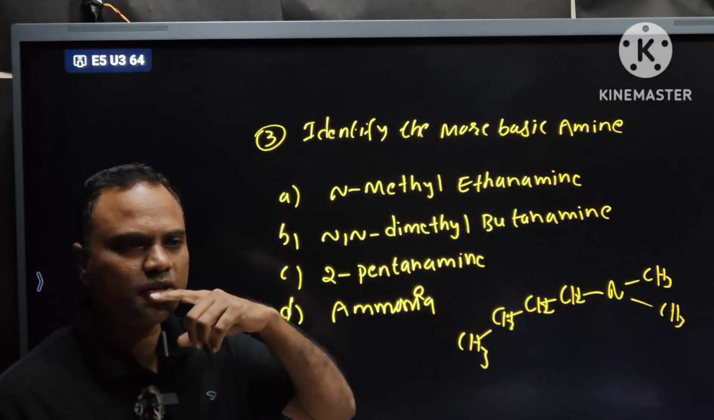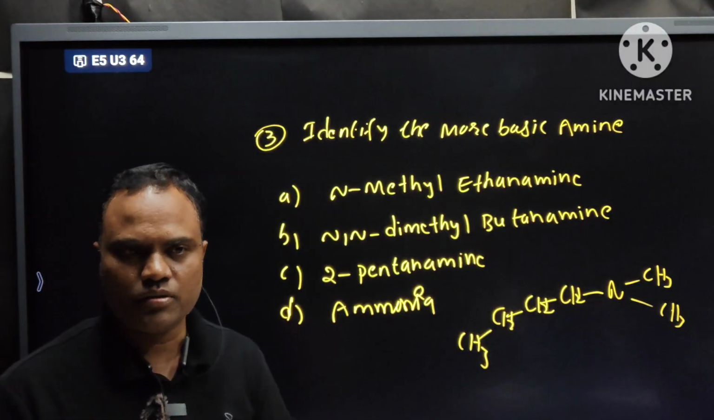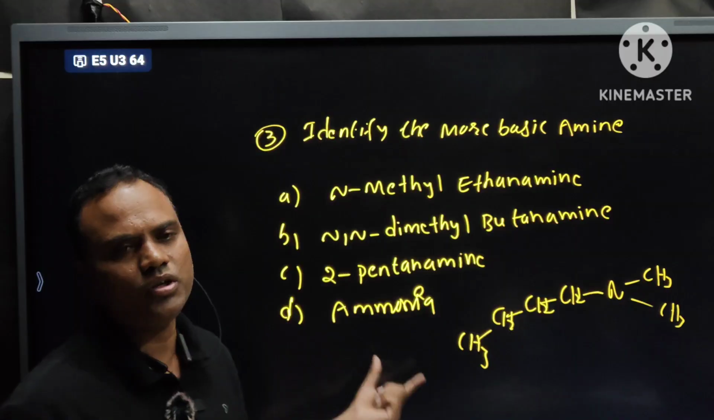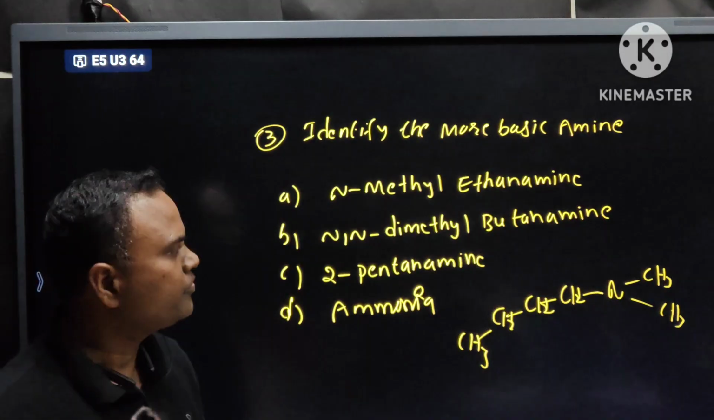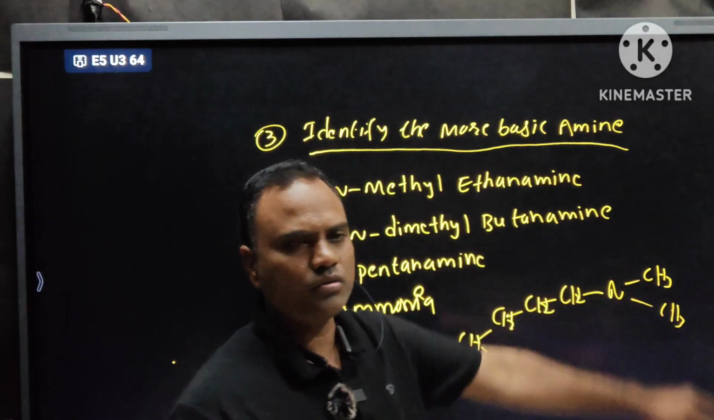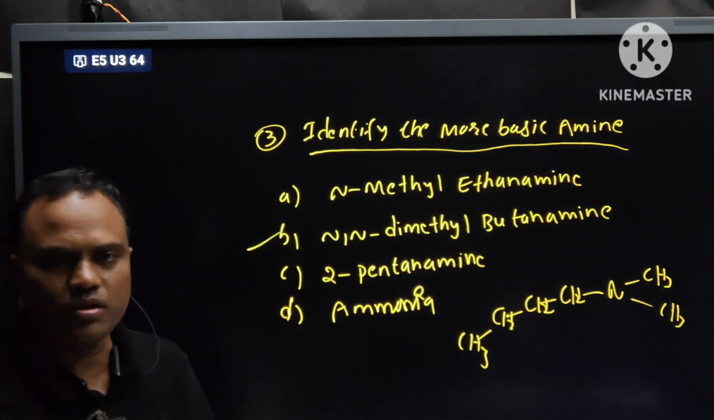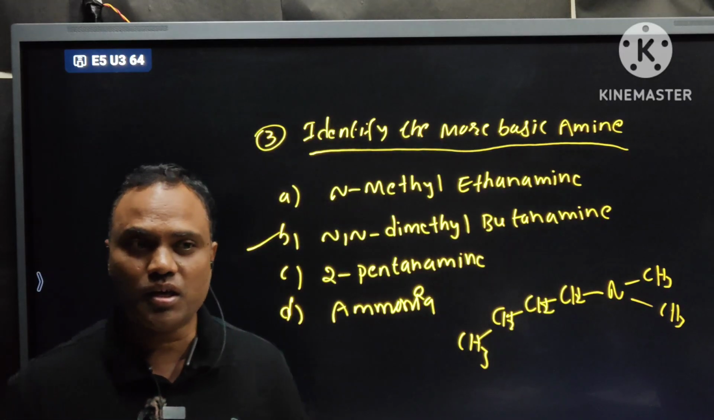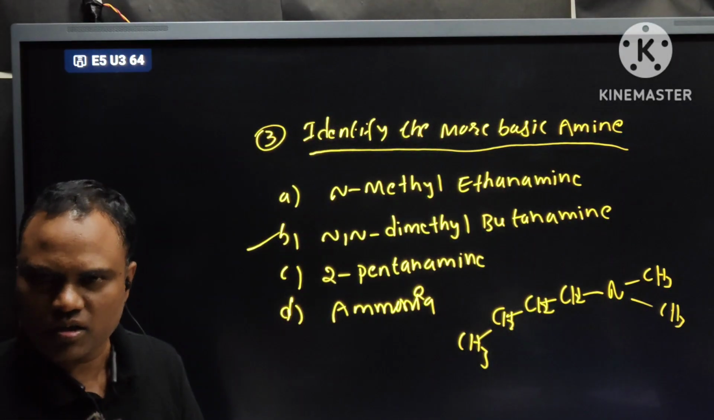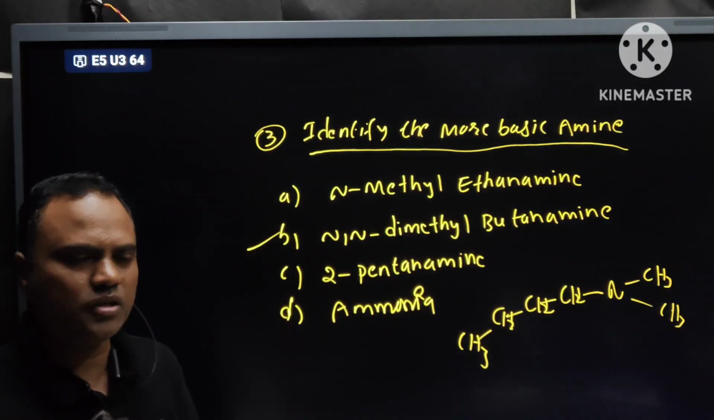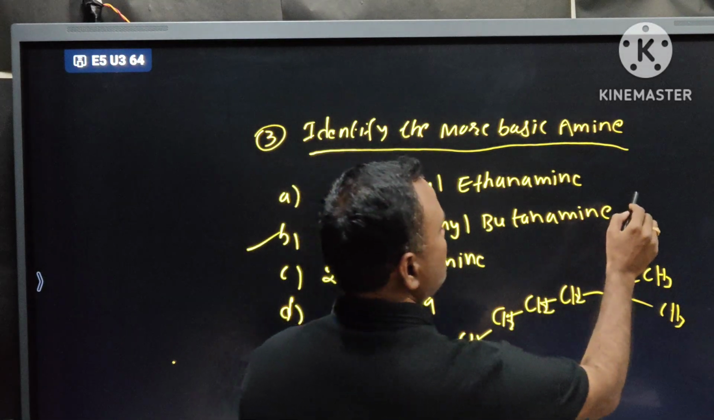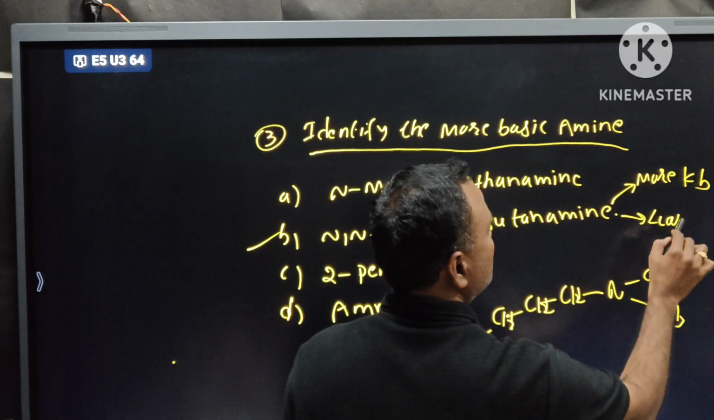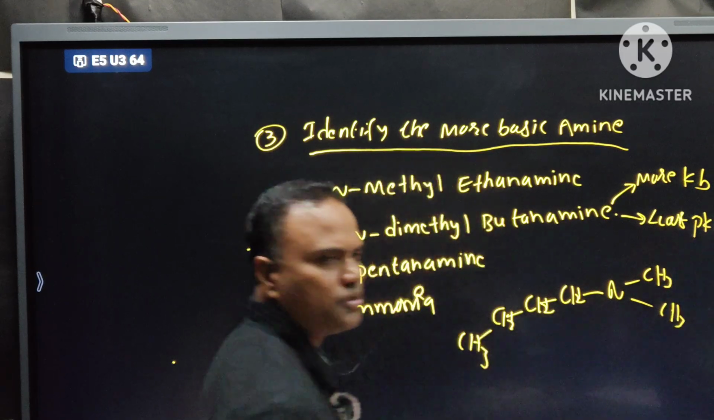N-methyl ethanamine is which degree amine? 2 degree. Pentanamine is 1 degree, and ammonia is least. There is no plus sign. But the question is identify the more basic. B is the answer. More Kb value, least pKb. This one only. Correct only, na? More Kb, least pKb. This is more basic.